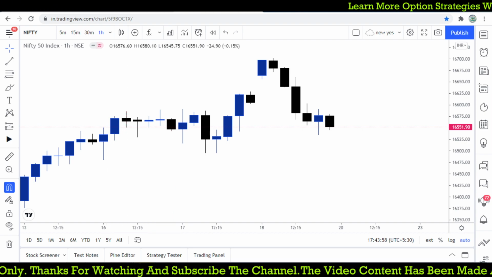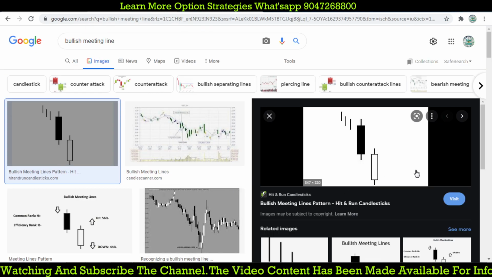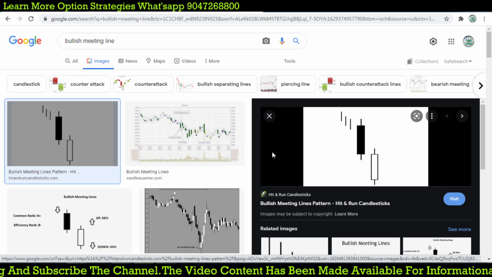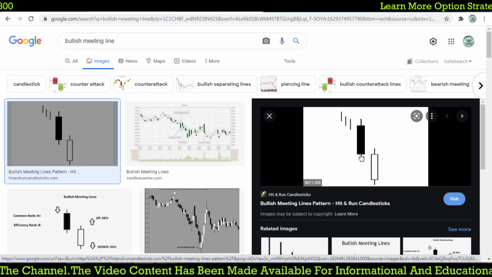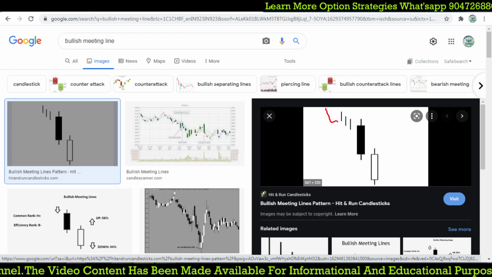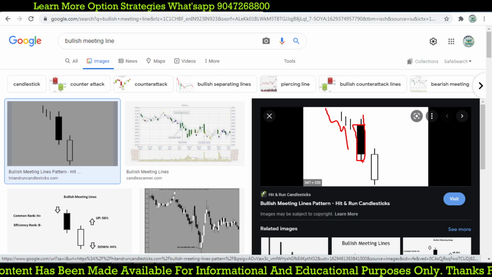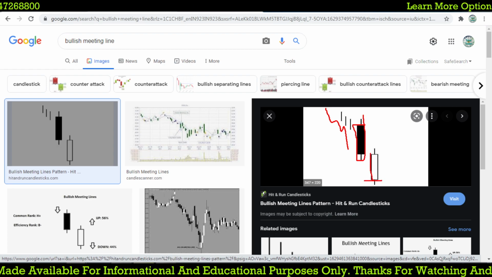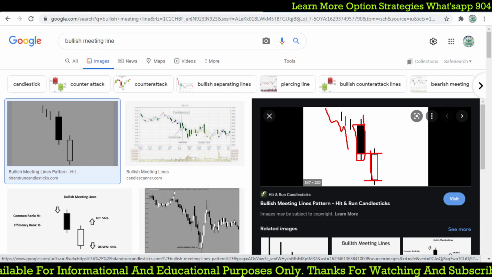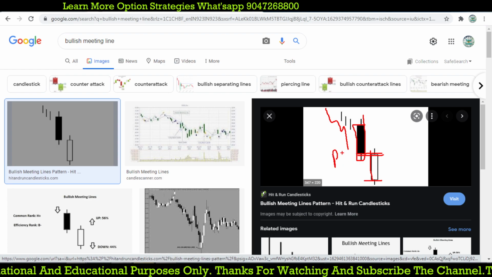Okay, the bullish meeting line, so let's open it and see what it is. Can you see the bullish meeting line? On day one there is a negative candle, and importantly the stock was previously in a downtrend. The next day the market opens lower than the previous candle and starts moving up, and its close is equal to the previous day's close.